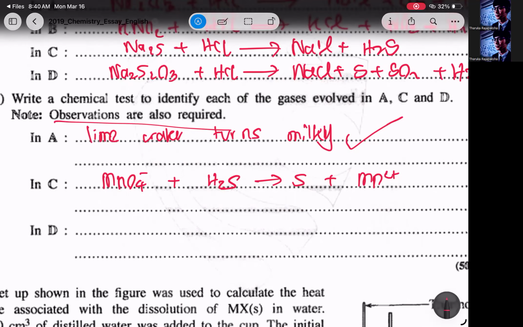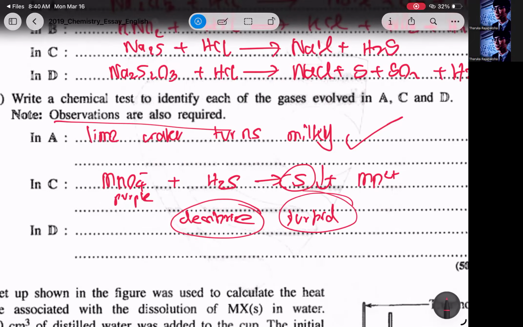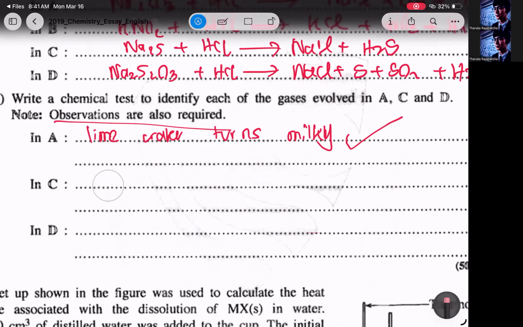First the solution decolorizes, and it forms a sulfur precipitate, which gives a turbid solution. So the observation is that the solution decolorizes and becomes turbid. You will get that observation with acidified KMnO4, so you can write that for C.